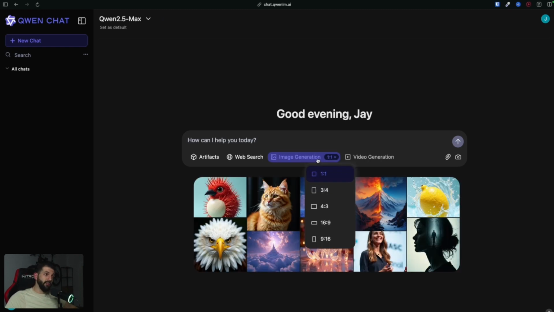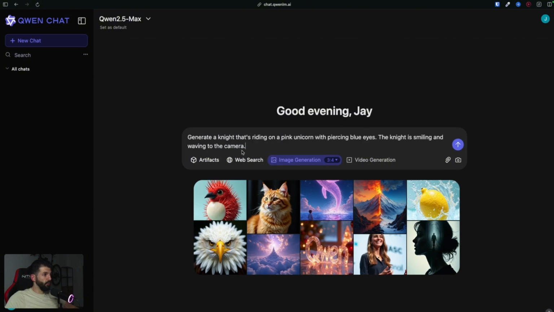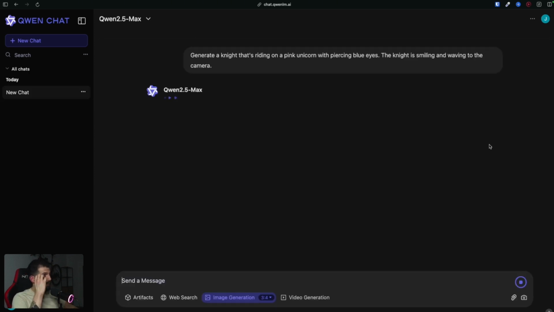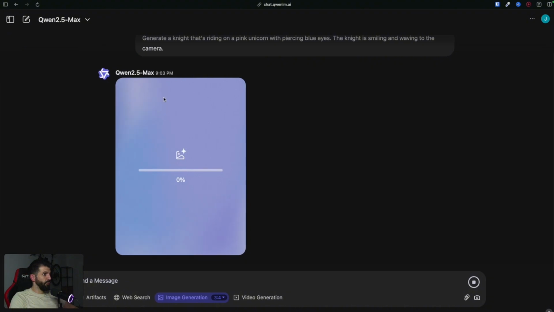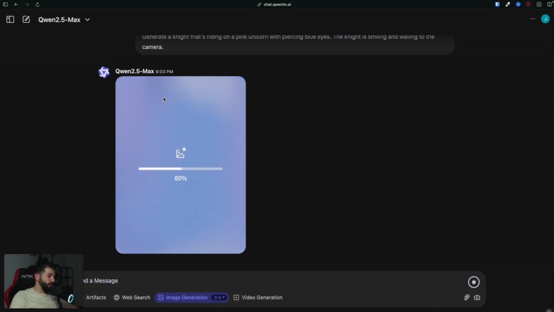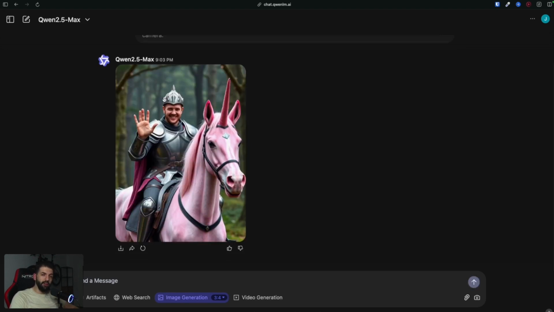So for the first test, I want to create an image in 3x4 and I want to use the following prompt. Generate a knight that's riding on a pink unicorn with piercing blue eyes. The knight is smiling and waving to the camera. And what I want to see here is if Qwen is able to generate hands, right? Because for those of you who have experience in generating images with AI models, you know that the hands and feet sometimes look just weird, okay?